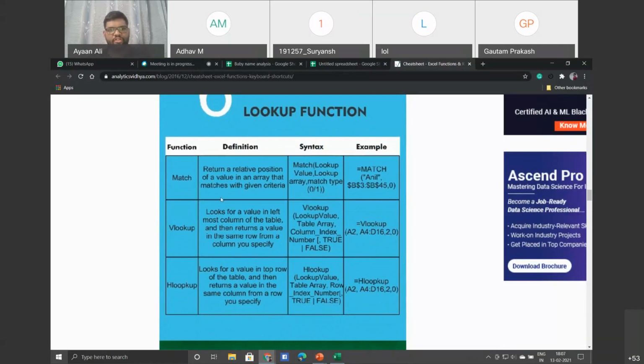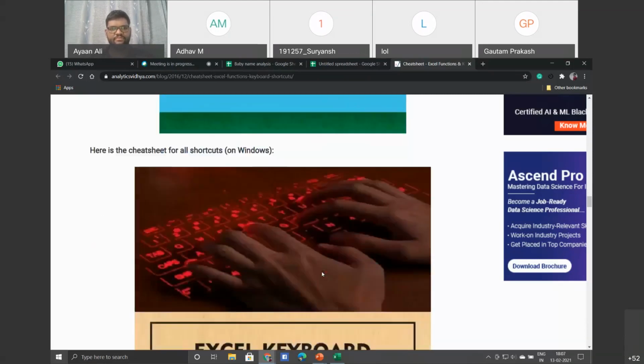If you look at the definition, VLOOKUP looks for a value in the leftmost column of the table, and then returns a value in the same row from a column you specify. So in the vertical line, if you are looking for a specific value, it will try and return it back to you. HLOOKUP looks for a value in the top row of the table and then returns a value in the same column from a row you specify.